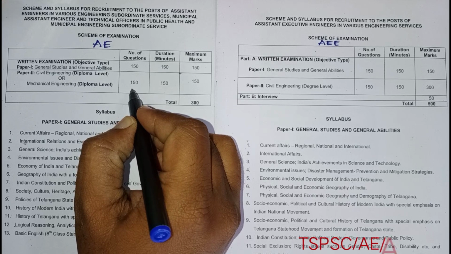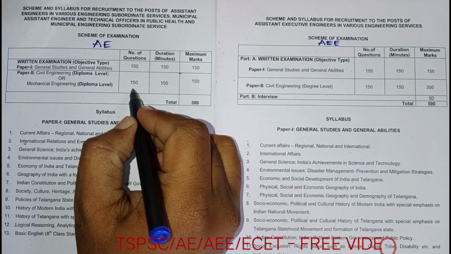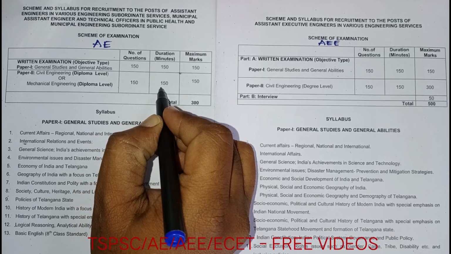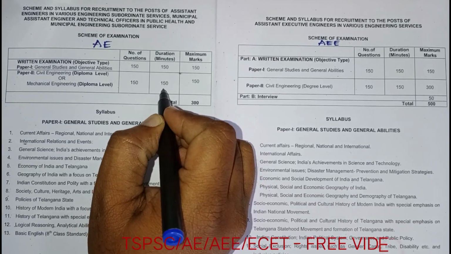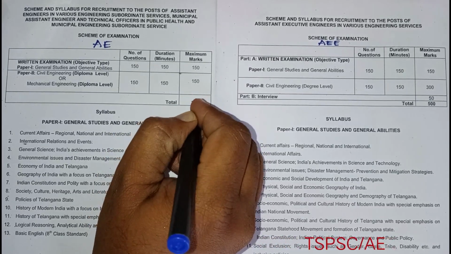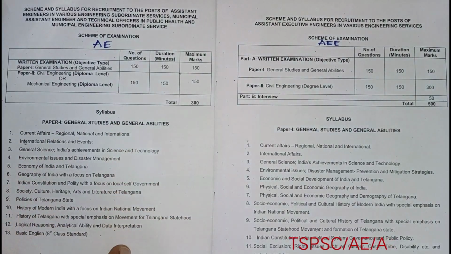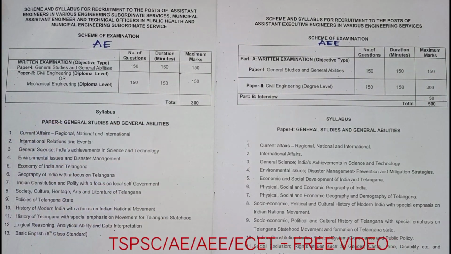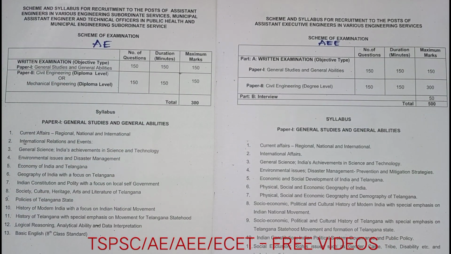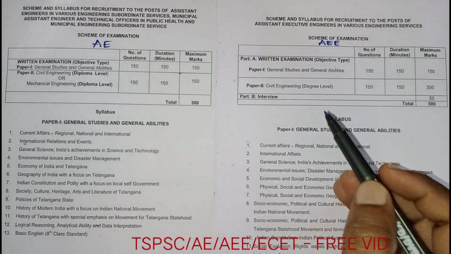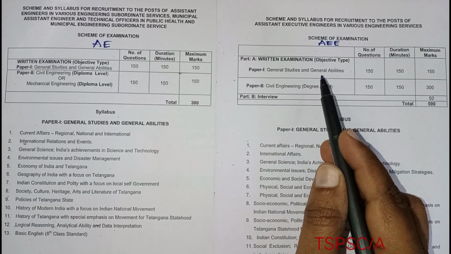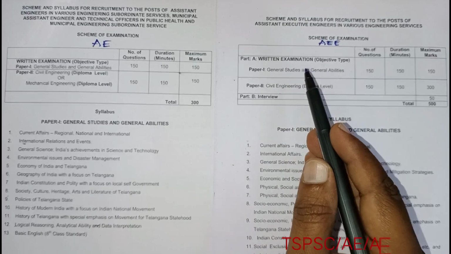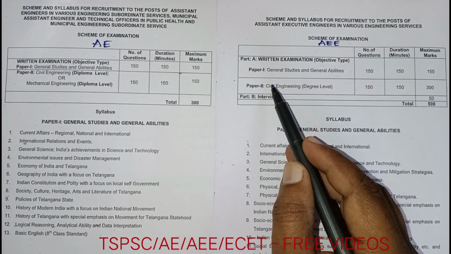Similarly, the concerned subject has 150 questions, 150 marks and 150 minutes duration. Total is 300, with no interview and no negative marking. Coming to AEE part A, you have two papers.